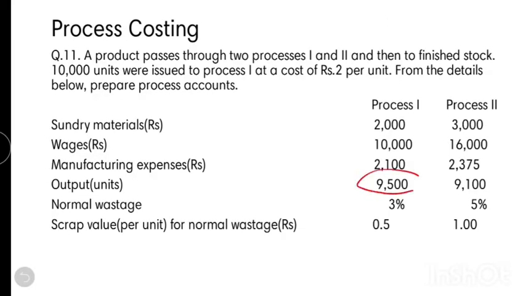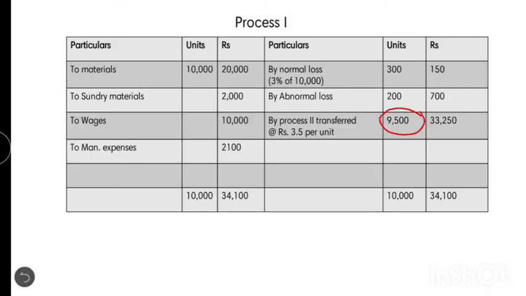And the next step is writing down the output in units. We know that there is 9,500 output and a normal loss of 300, but 10,000 units were introduced and we have a balance of 200, and that deficit is called abnormal loss. In order to find abnormal loss, there is a formula: total cost minus scrap value of normal loss, divided by input in units minus normal loss in units, into abnormal loss in units.